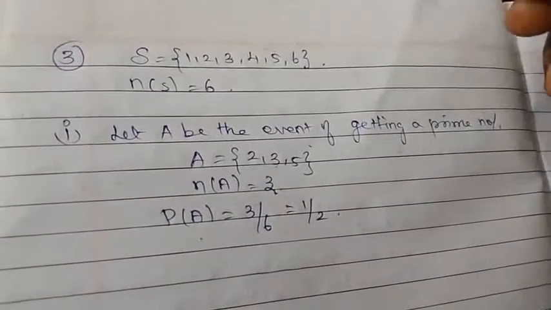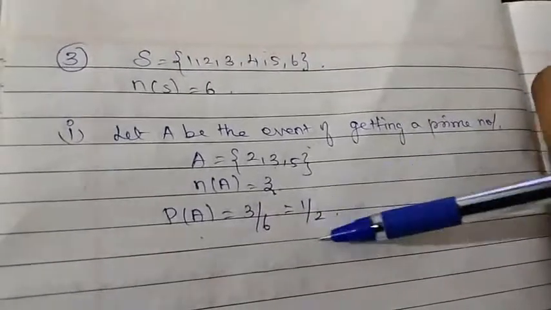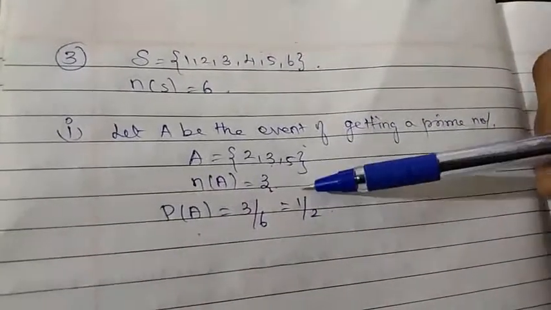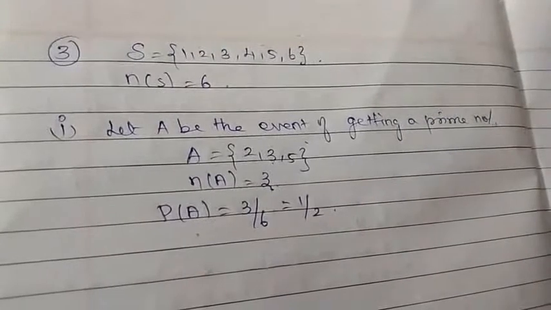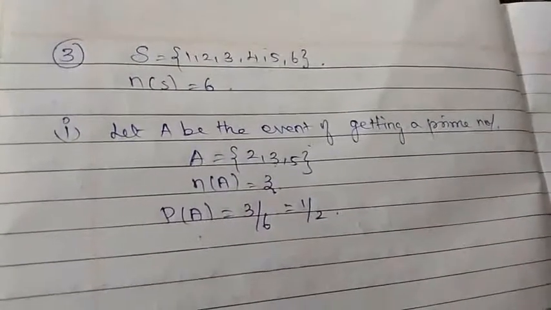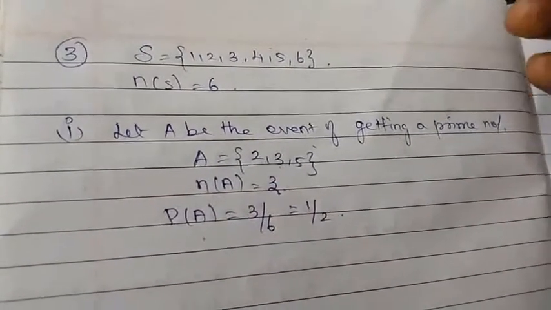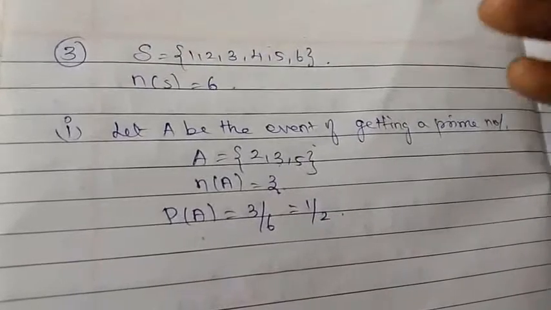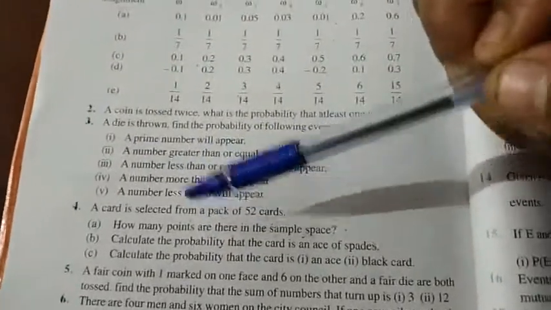Again and again I am repeating, you should get the probability of any event as less than 1. If you get more than 1, what you have done is wrong. You should recheck your answer. Every probability should be less than 1. Likewise, I hope you can do the remaining subdivisions.